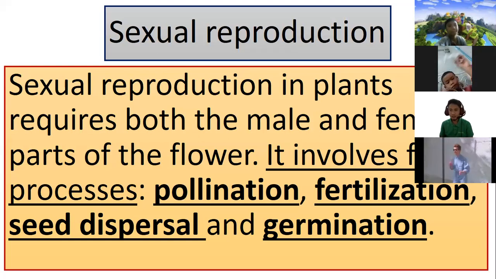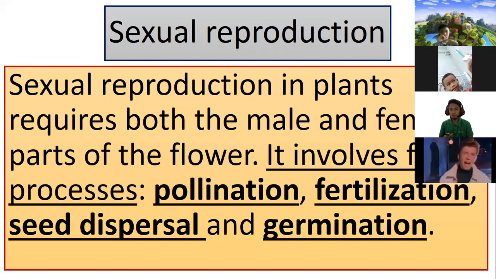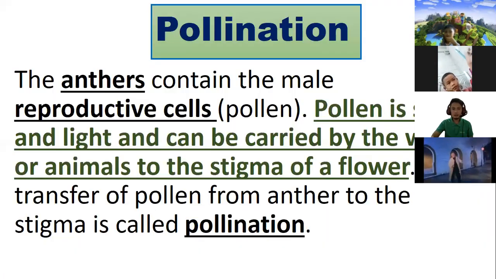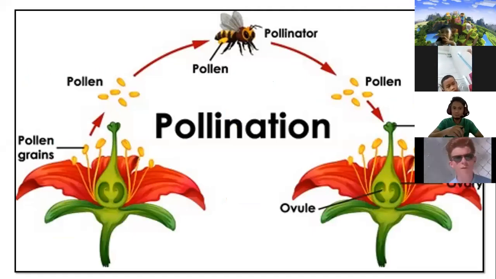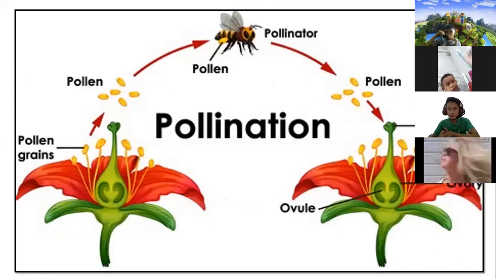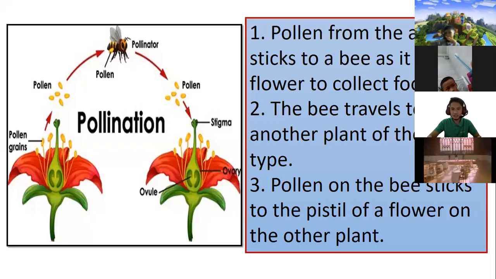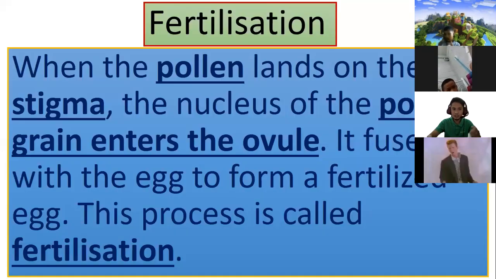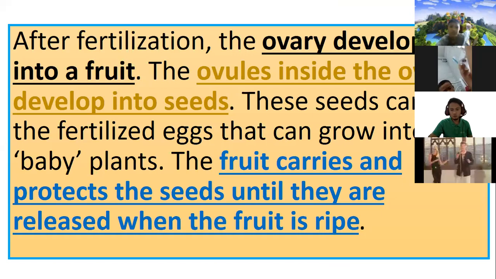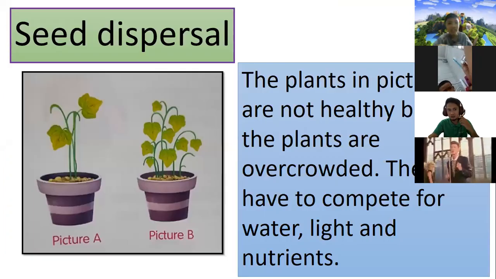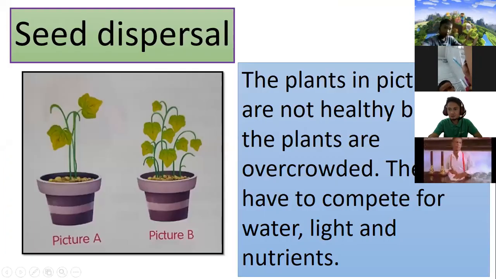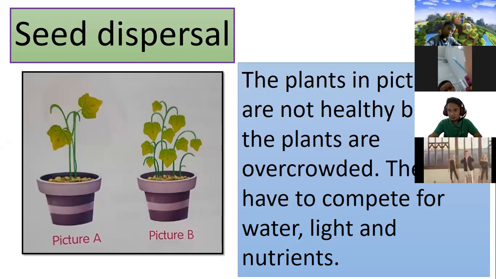I think we are done with pollination. Pollination means when the pollen grain lands on the stigma. Fertilization is when the pollen grain enters the ovule. And then we will talk about seed dispersal. So I think we ended here last time. We are not yet done with this one.